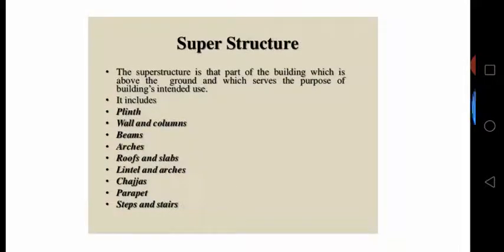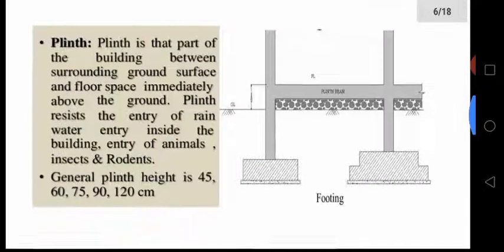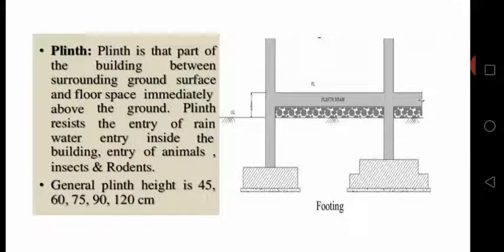So this is the definition for superstructure. Superstructure is the part of the building which is above the ground level. It includes plinth, walls, columns, beams, arches, lintels, chajjas, parapets, steps and stairs. So now our topic is plinth. What is plinth? Plinth is normally constructed just above the ground level and immediately after foundation.